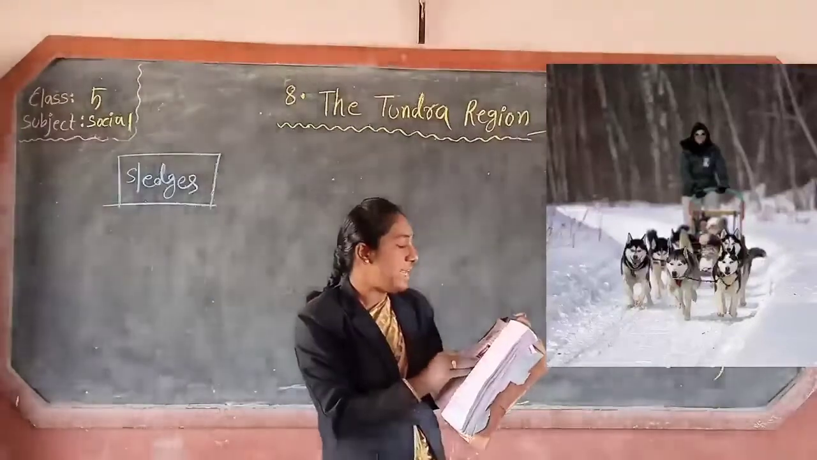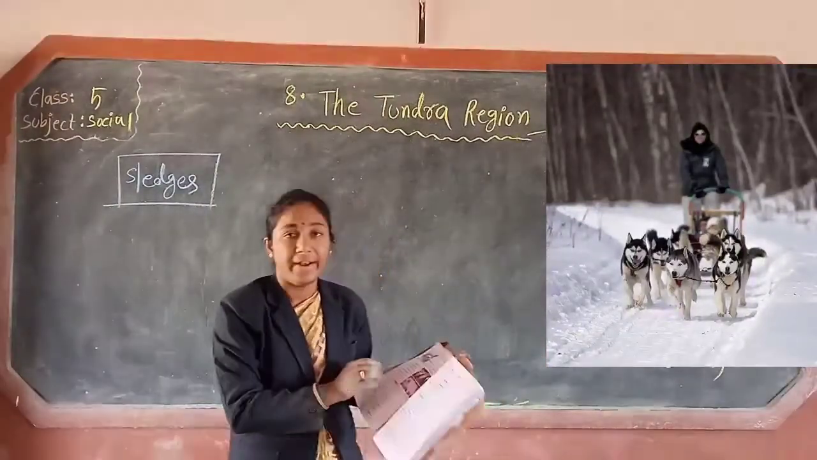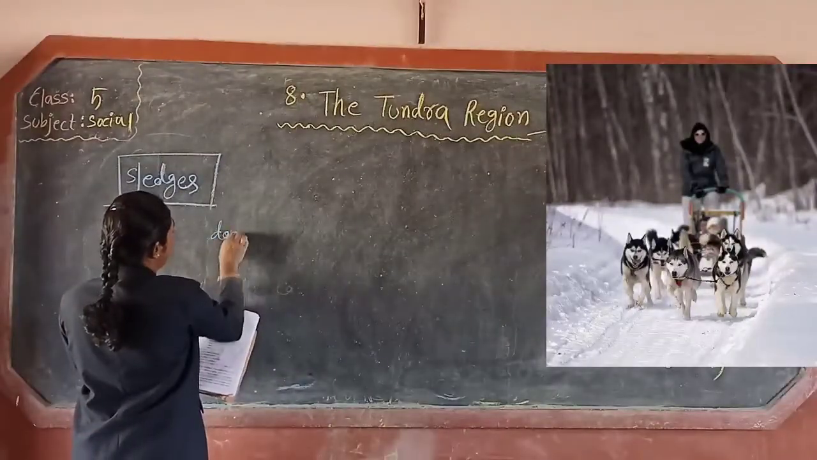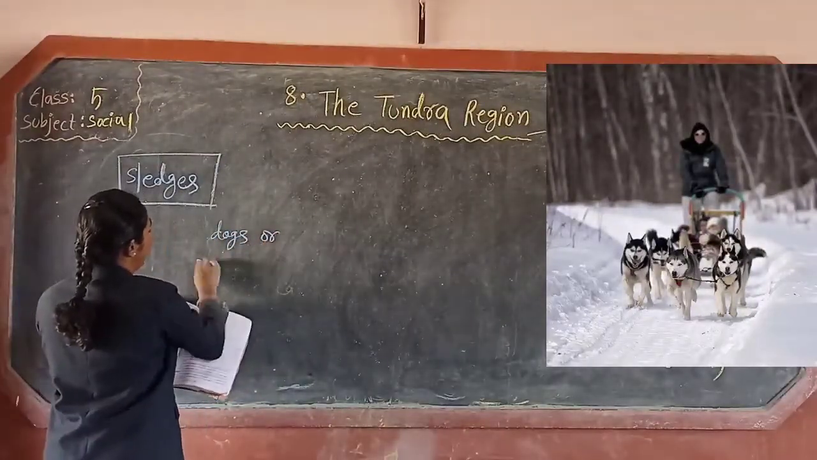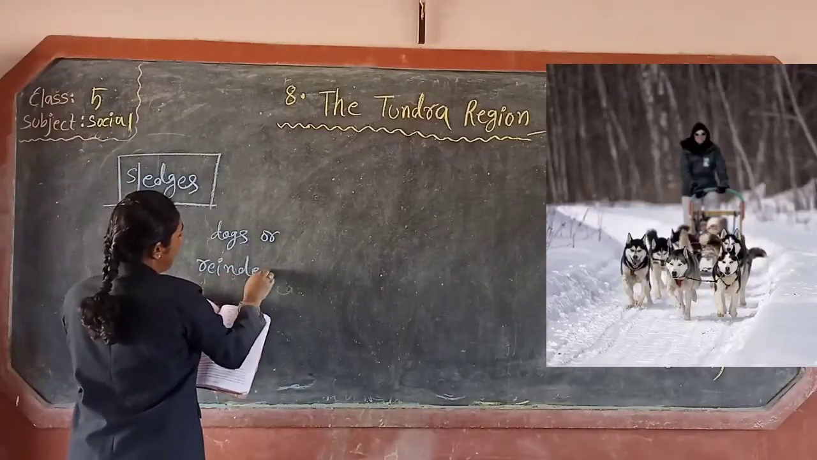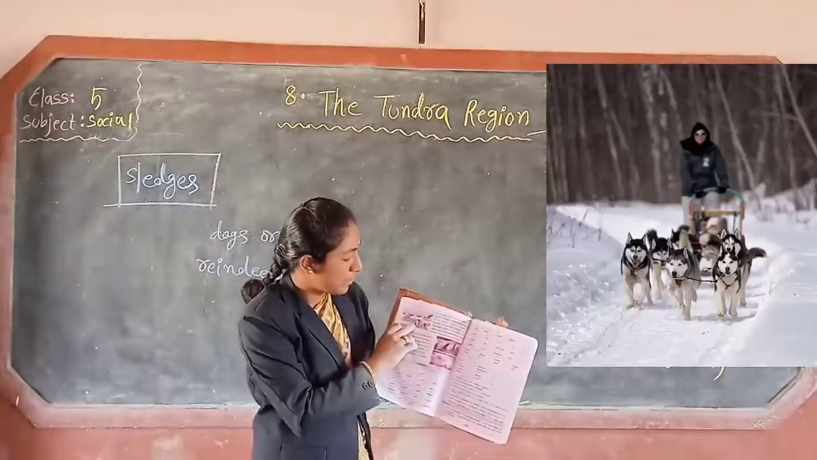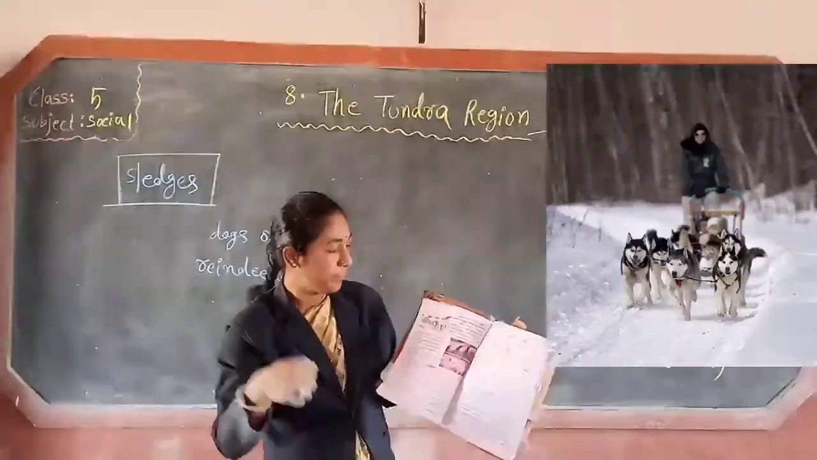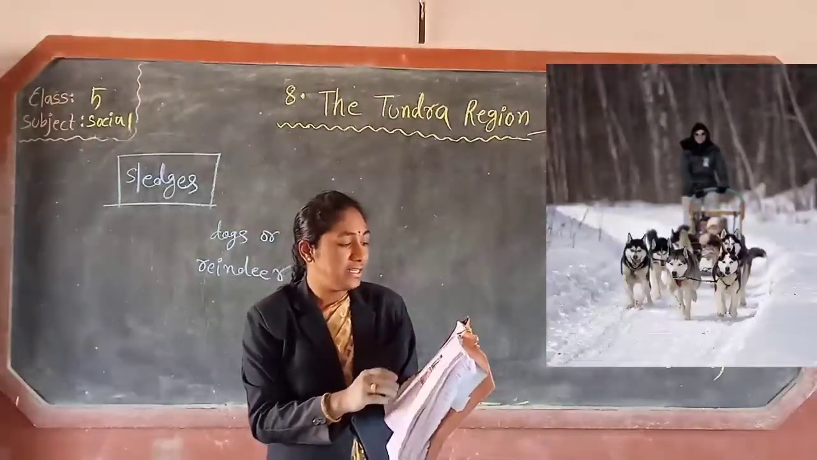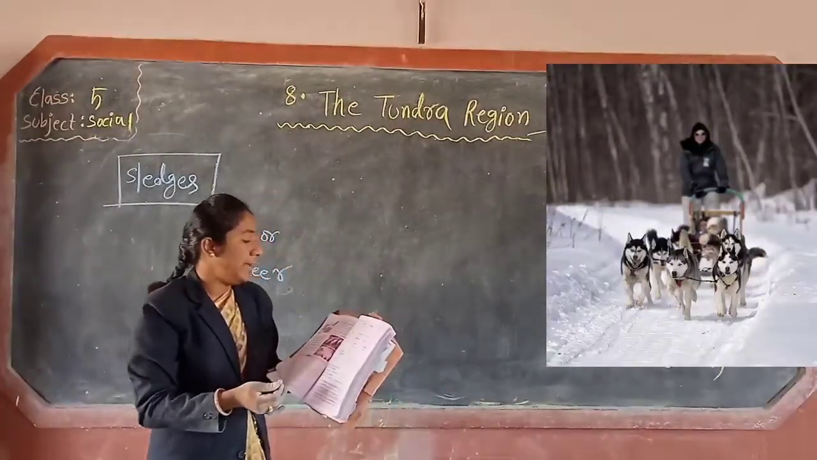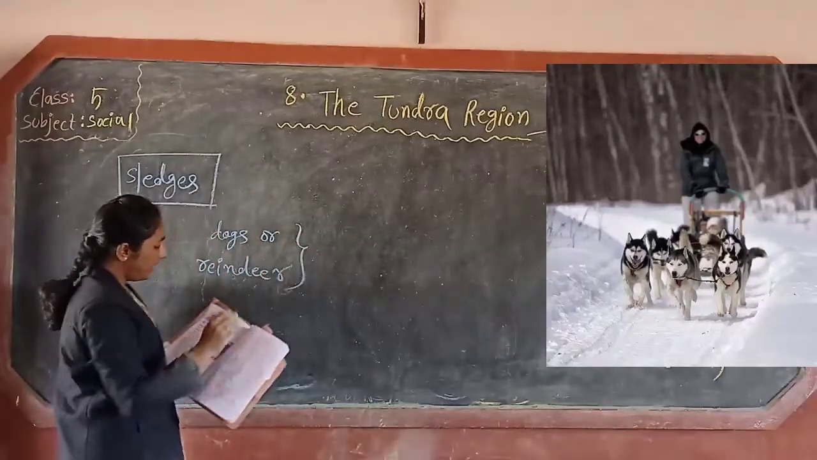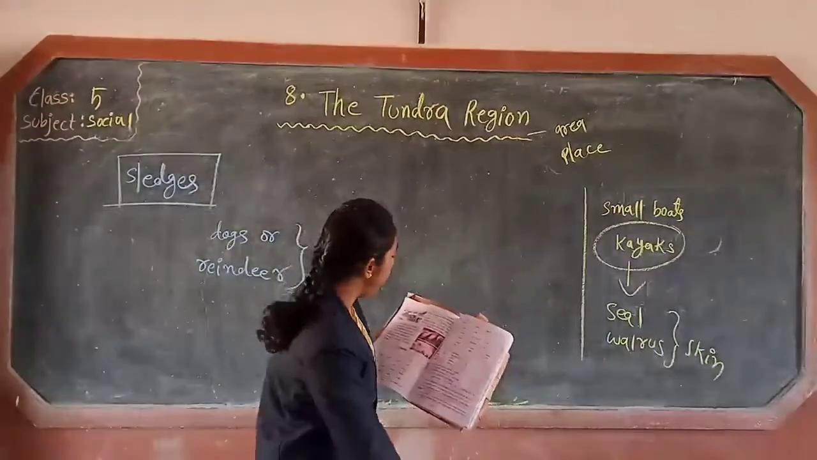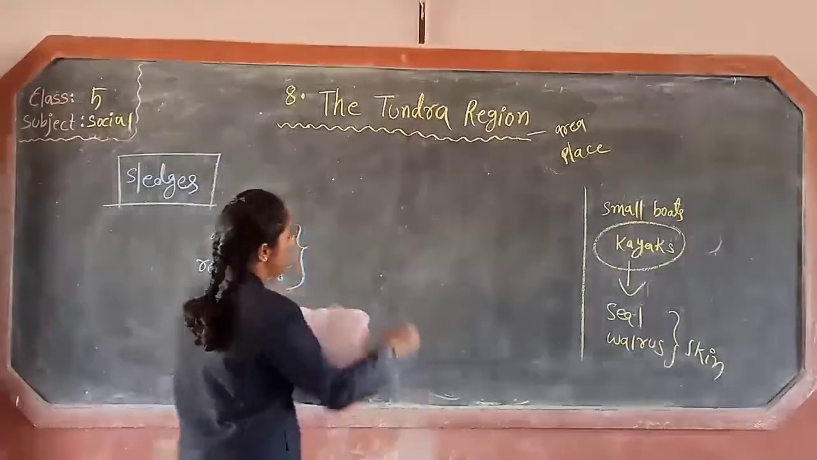These sledges have wheels and are pulled by dogs or reindeer. Look children in the picture. See, dogs or reindeer are pulling the sledges to move. Okay. These sledge vehicles have wheels and are pulled by dogs or reindeer animals. Reindeer are the most important and dependable animal of the Arctic.